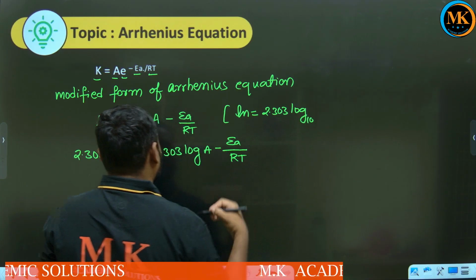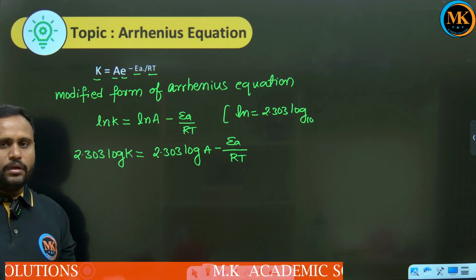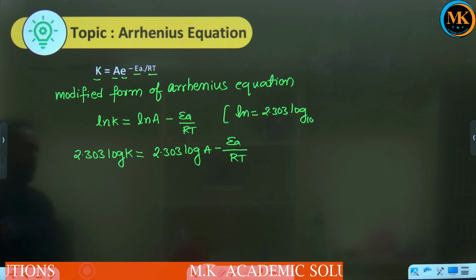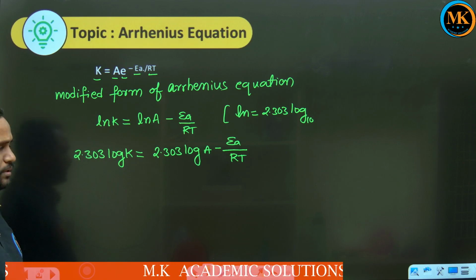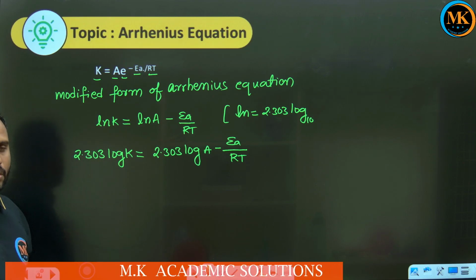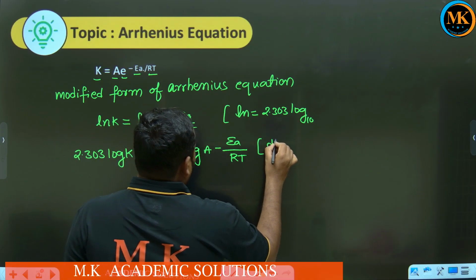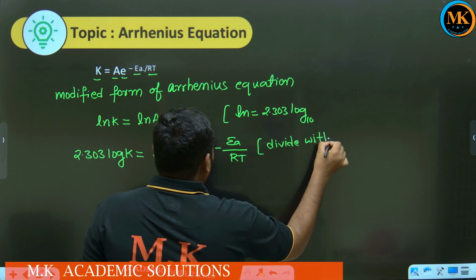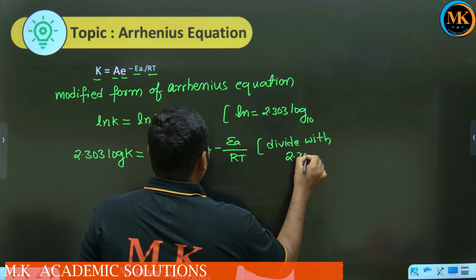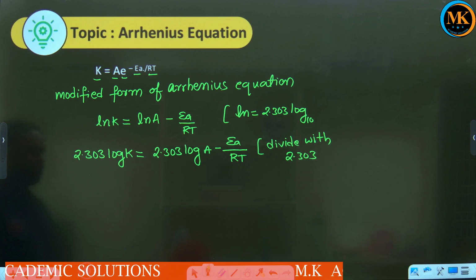Sometimes we write the base 10, sometimes not. If not written, assume base 10 only. Now divide the total equation by 2.303.